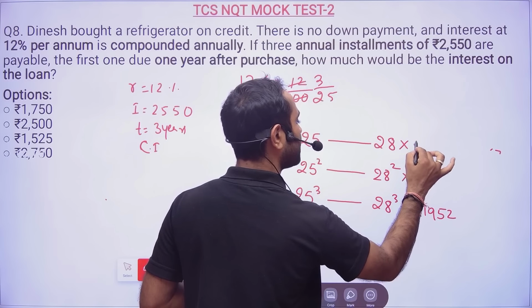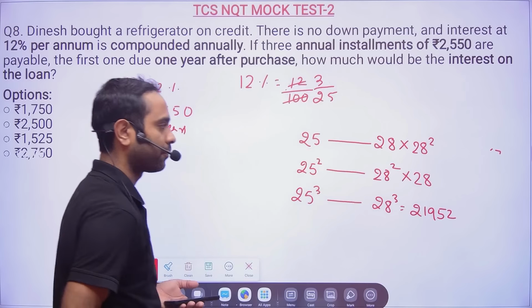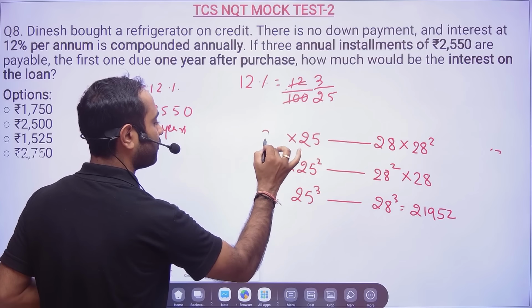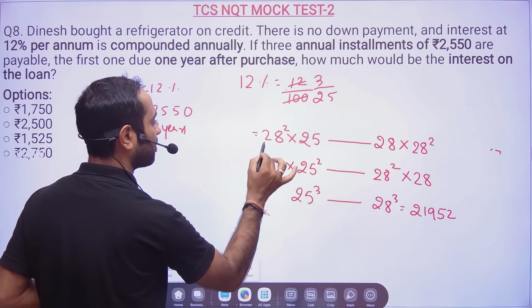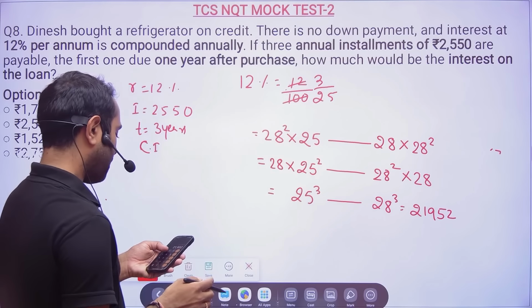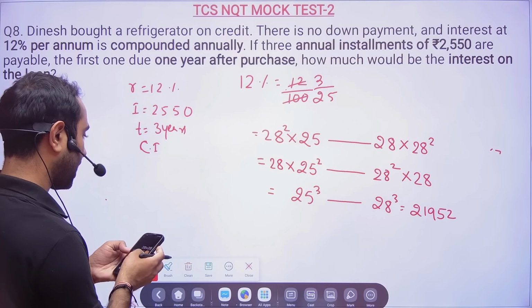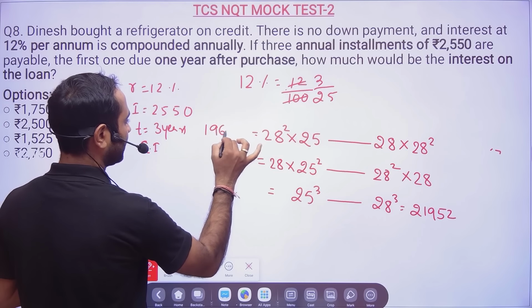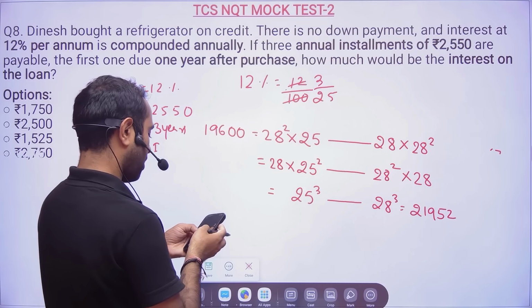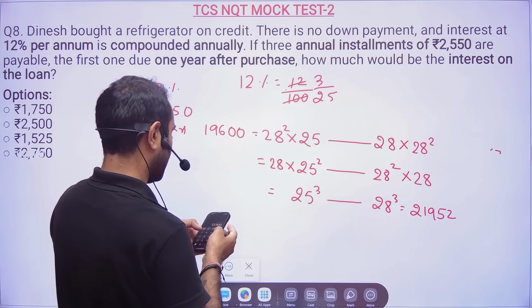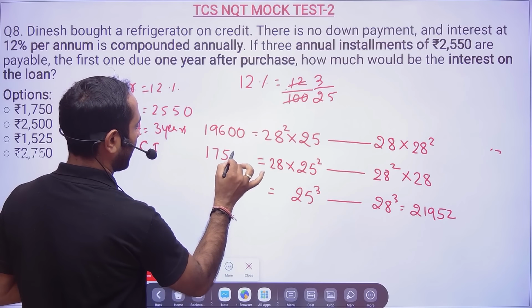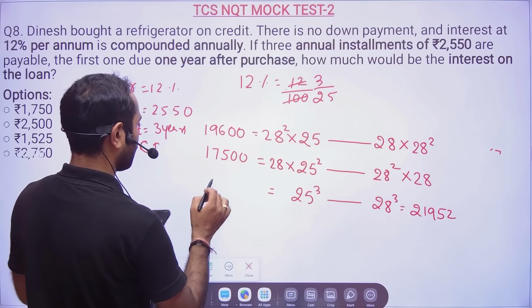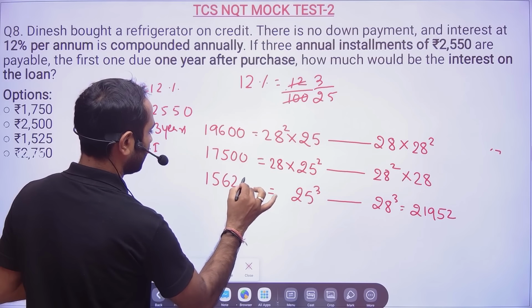Now everywhere it should be 28 cube. So multiply by 28 and by 28 square. If you're multiplying this side by 28, this side also you multiply by 28. If you're multiplying by 28 square, this side also you multiply by 28 square. Now let us get all the values. Without a calculator, this problem cannot be solved. That is the reason they are giving you a calculator, but your concept should be clear. 25 into 25, 17,500, and 25 cube, 25 into 25 into 25, 15,625.